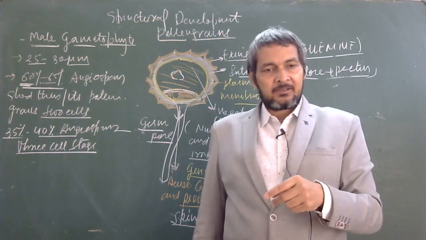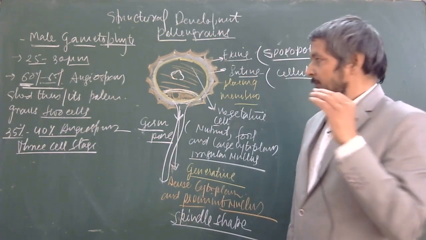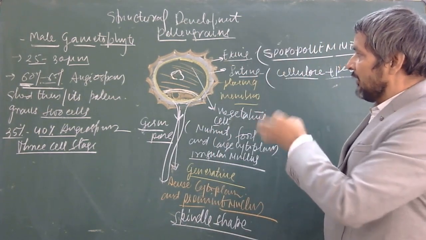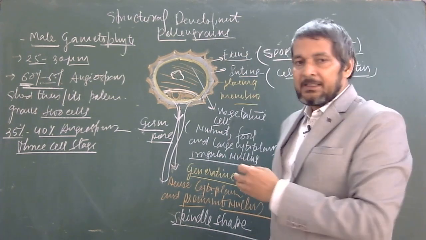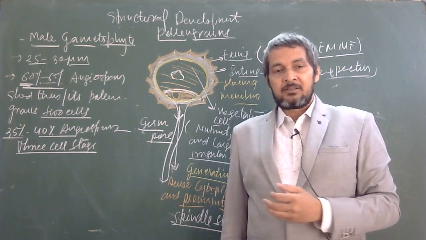That's all about today's class. Next time we will look at the physiological and biochemical changes and how the pollen tube develops from the pollen grains on the stigma of a pistil. Thank you very much.